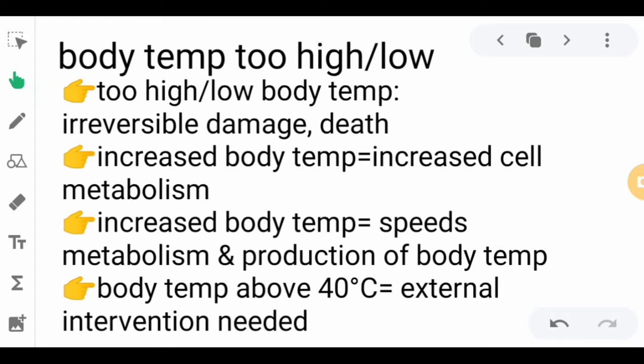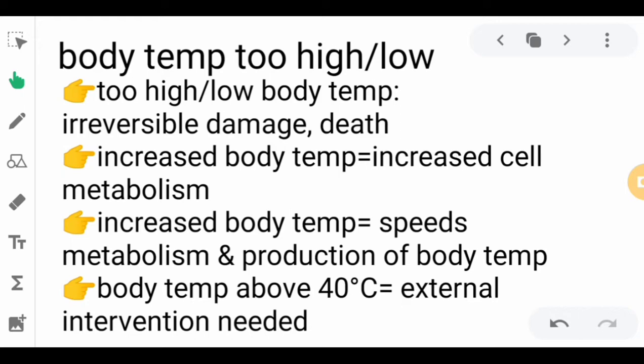So when we talk about irreversible damage caused by temperature, this can be a mutation in the DNA or in the gene. A mutation in the DNA is an irreversible one. You cannot alter that. You cannot cure that. Cell metabolism increases as body temperature increases as well. If there is an increased cell metabolism, it speeds up the metabolism because of the increased body temperature, and it also increases the production of body heat.